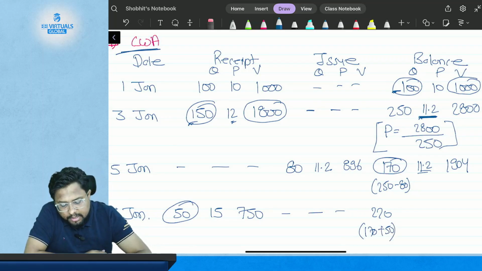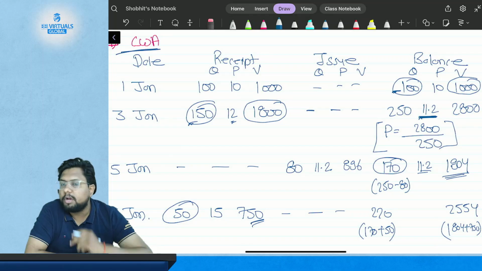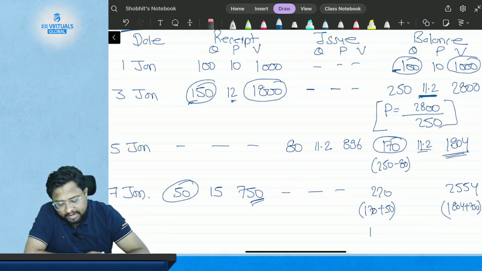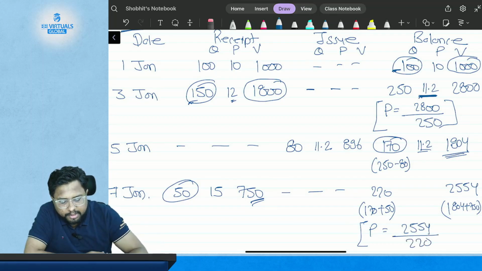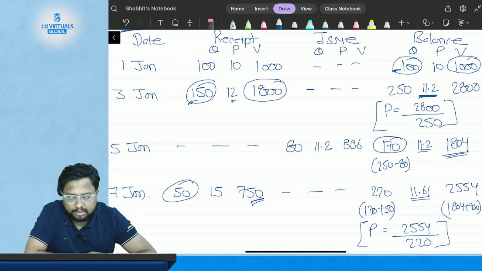Okay, now what is the value of the inventory that you have? 1804 plus 750 will turn around to be 2554. Okay, now comes the calculation of price. So what is the price? The price will be 2554 divided by 220, which will again give you the value of $11.61.